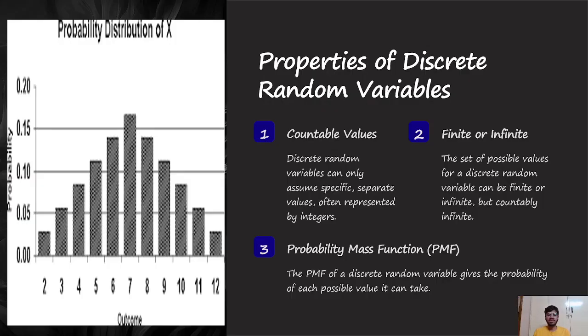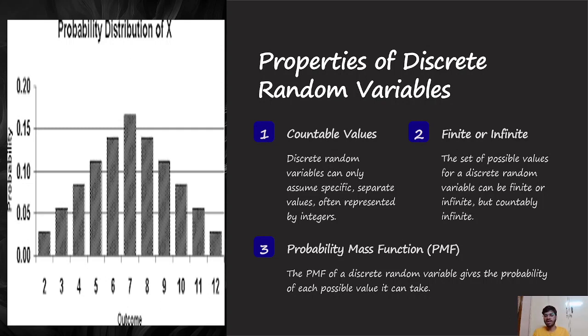random variable. Now we have properties of discrete random variables. Here I have taken a graph on the left side. Seeing the properties of discrete random variables, countable values: discrete random variables can only assume specific separate values, often represented by integers, finite or infinite. The set of possible values for a discrete random variable can be finite or infinite, but countably infinite.